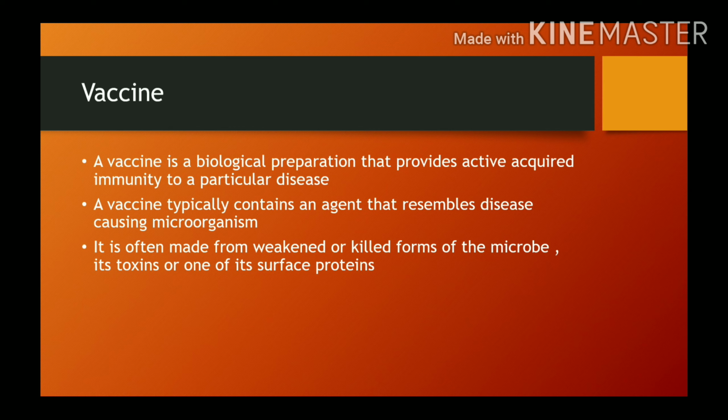A vaccine typically contains an agent that resembles disease-causing microorganisms. It is often made from weakened or killed forms of the microbe or its toxins or one of its surface proteins. So by using these forms, we will prepare a vaccine.